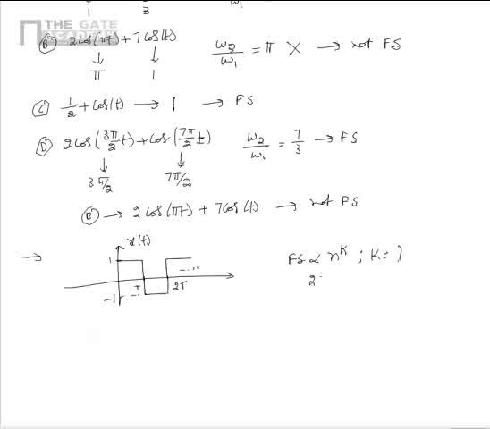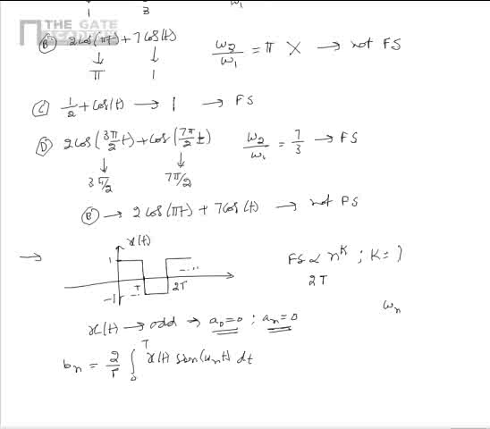Here, please note that it is given that the signal is of period 2T. From the given signal x of t, we see that x of t is odd. From this, we can say that a0 is equal to 0 and an is equal to 0. So as a0 is equal to 0, the dc term is 0. As an is equal to 0, the cosine terms are absent. So from this we can say that bn is equal to 2 by T integral 0 to T x of t sine of omega n t dt.